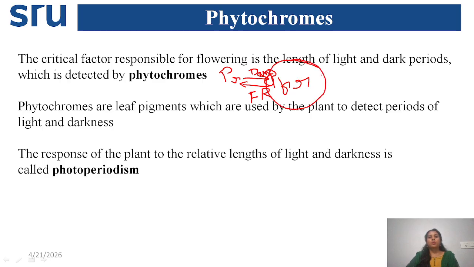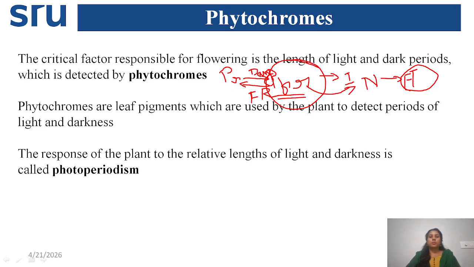It will either promote flowering or otherwise inhibit flowering. So this PFR is the active form. It directly sends a signal to the nucleus to initiate the florigen hormone genes, or to stop them. The genes responsible for florigen synthesis are the FT genes, synthesized by the signaling response of PFR.